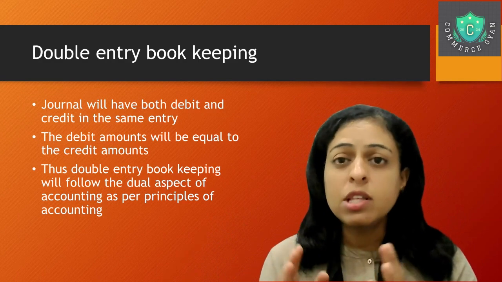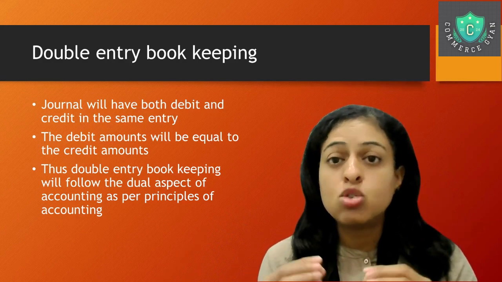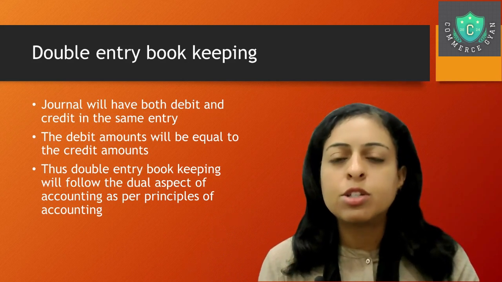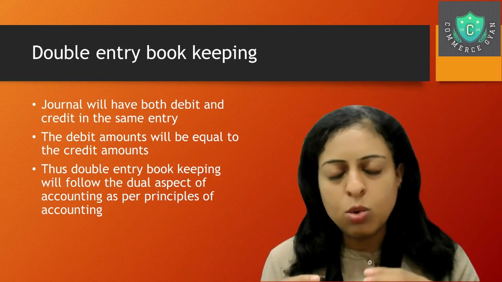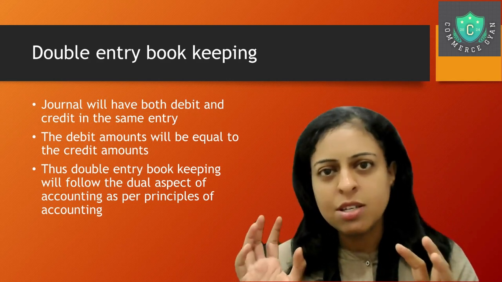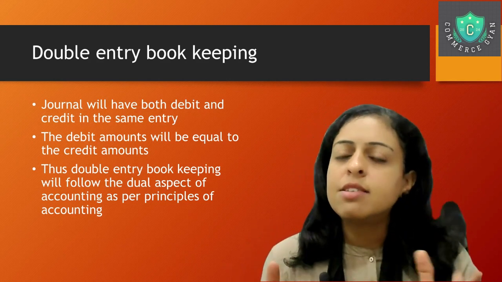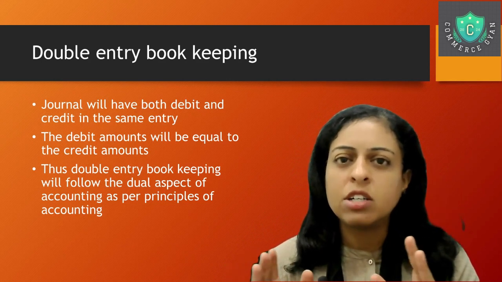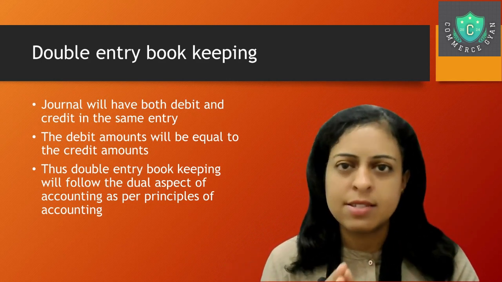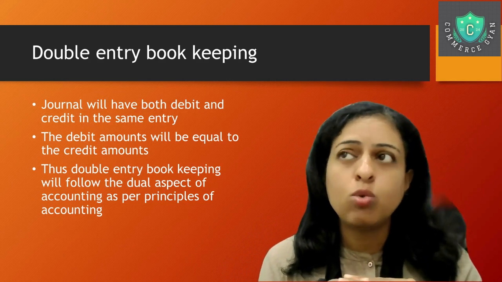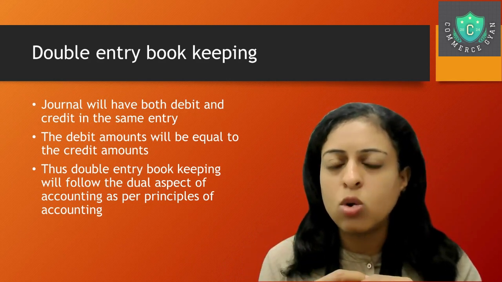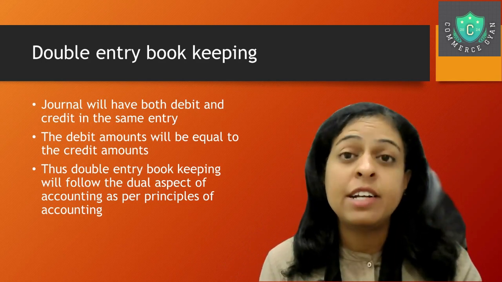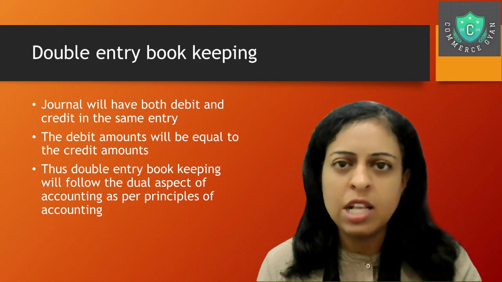Now, when we are talking about journal and double entry combined, what it means is that whenever a transaction is recorded in the journal, it will have two parts. One is a debit, one is a credit, right? This aspect, as I just mentioned, is covered under the dual aspect accounting system. So whenever you get a transaction and you find that the debit and the credit are not equal, that means you have made some mistake. This is where you can identify your errors in journal entries.